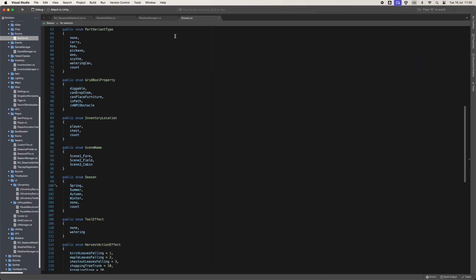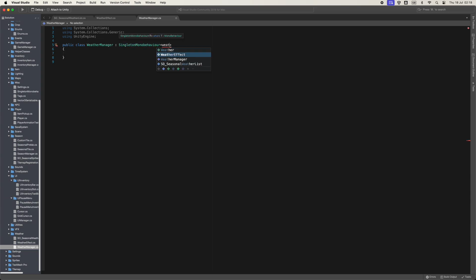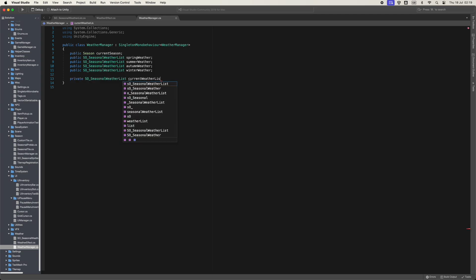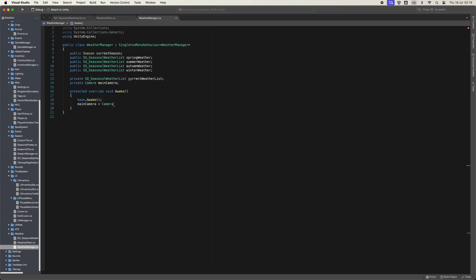But yeah, see the season. This is where we're taking the information from, and that's being updated by our time manager and our events handler in this class. So like I said before, we change the list. Later on down the line, I'm going to have it change the weather based on a random chance for each day. At the moment, it only does it on the start, so it will continue that weather till the end of time at the moment. But it was just a test to make sure it works, which it does.